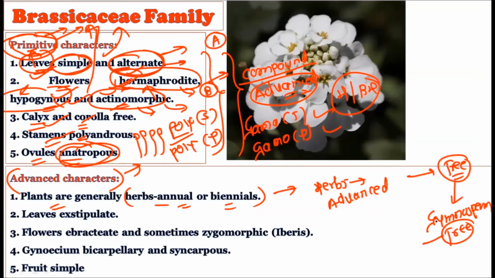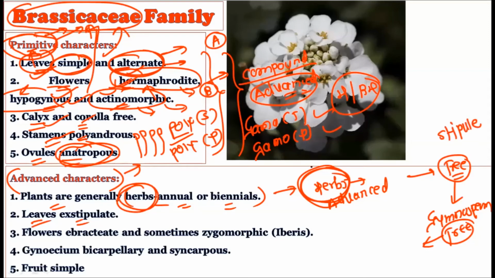So this tree habit is considered a primitive character, but herbs are considered more advanced on the evolutionary line, and the majority of the members of the Brassicaceae are herbs. That is why the Brassicaceae family is considered an advanced family, because the herb type of habit is shown by this family. See, the leaves are exstipulate, the stipules are not present. If the stipules are present, the plant is considered primitive, but the exstipulate condition makes the plant advanced. So the exstipulate condition also makes for advanced characters in the Brassicaceae.